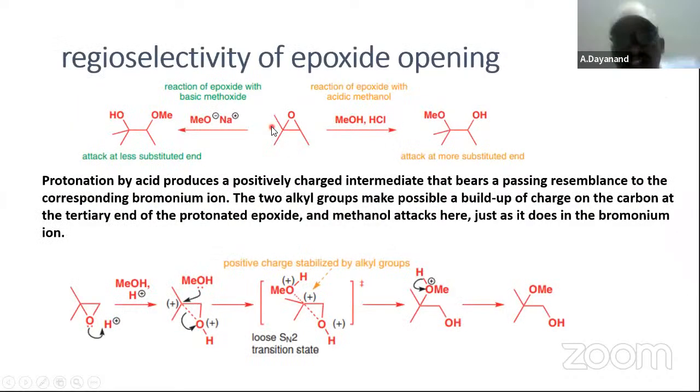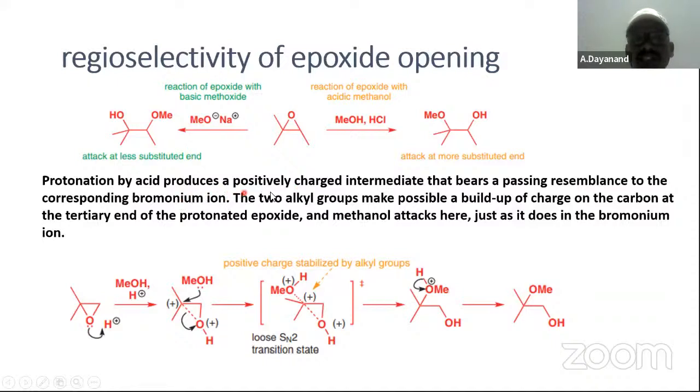Regioselectivity of epoxide opening. Okay, this is very important. Okay, epoxide opening ఎటువైపు ఉంటుంది? Reaction of epoxide with acidic methyl alcohol, acidic medium లో తీసుకుంటే the higher substituted carbon will get the attack; the reverse is going to take place in base. Protonation by acid produces a positively charged intermediate. చాలా ఇంపార్టెంట్ మై డియర్ స్టూడెంట్స్. ఇది epoxide opening ఎటువైపు ఉంటుంది? As we had seen epoxide already, how the epoxide is going to be opened, ఎటువైపు ఓపెన్ అవుతుంది అనేది కూడా ఇంపార్టెంట్.